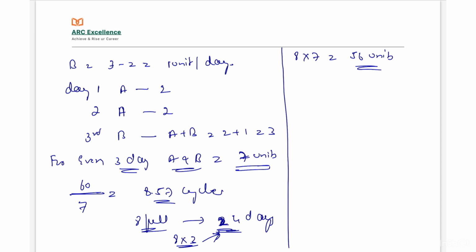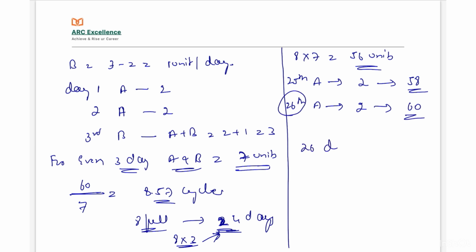So, on the 25th day A again starts work and completes 2 units, then it will become 58 units. Again on the 26th day A works, and 2 more units are completed, totally 60 units completed on the 26th day. So, they take 26 days to complete the work together.